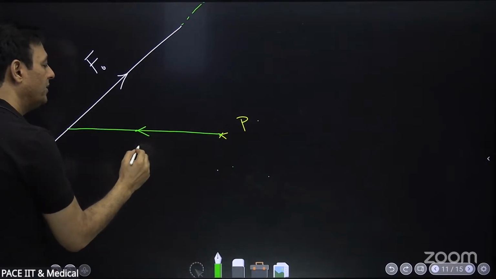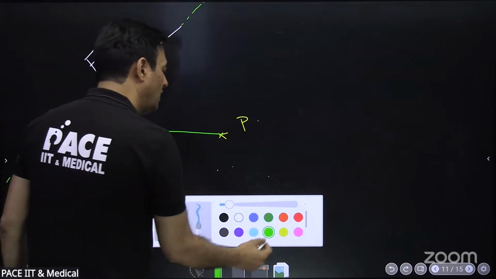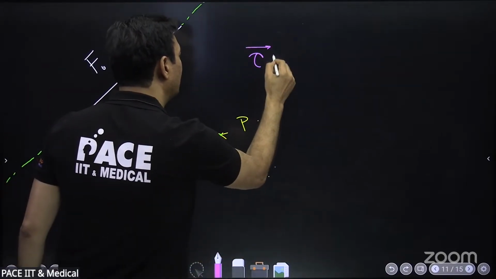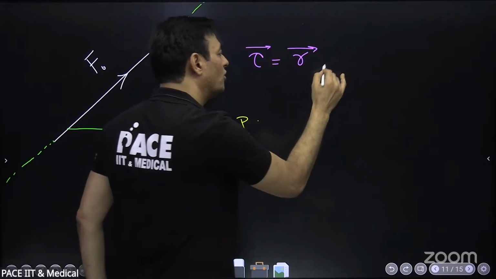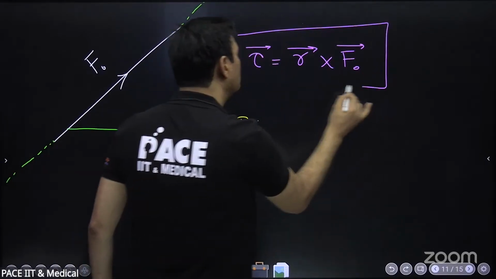Let this vector be R. Then torque is given by R cross F. Please note it down. This is the correct definition.